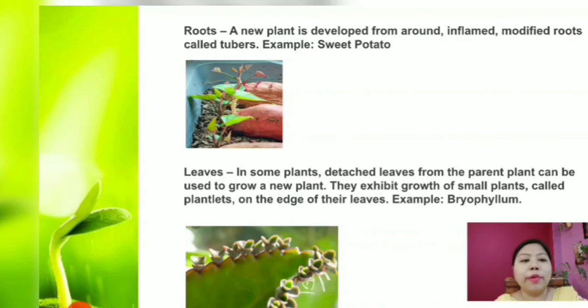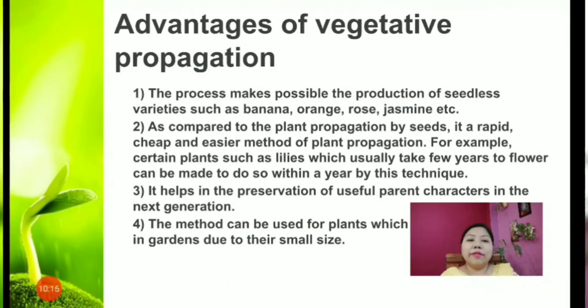It's seen in bryophyllum. The advantages of vegetative propagation are: this process makes possible the production of seedless varieties such as banana, orange, rose, jasmine. Yes, so the plants which do not produce their seeds can be grown with the help of vegetative propagation.